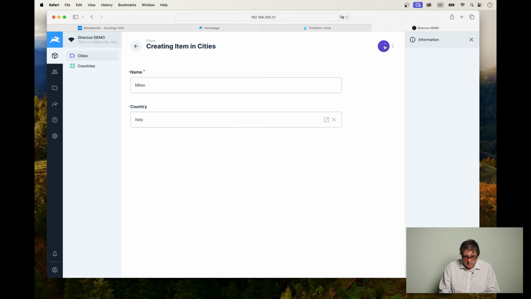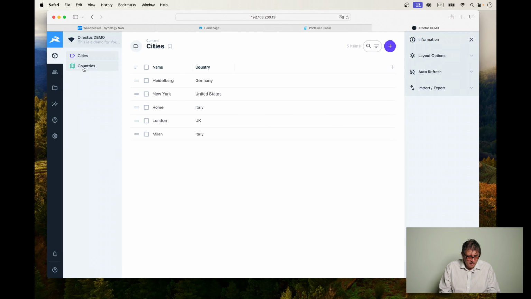Okay. Let's go back to countries. Now you see 3,5. Of course, as before, the sequence is not really what I like. So I just drag the sequence of these fields in this window with a mouse. So it would be nice if there would be now Milan or Rome, Milan.